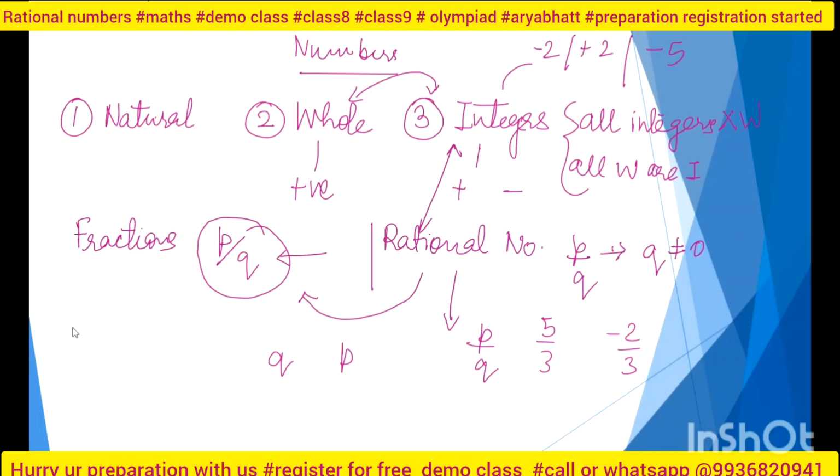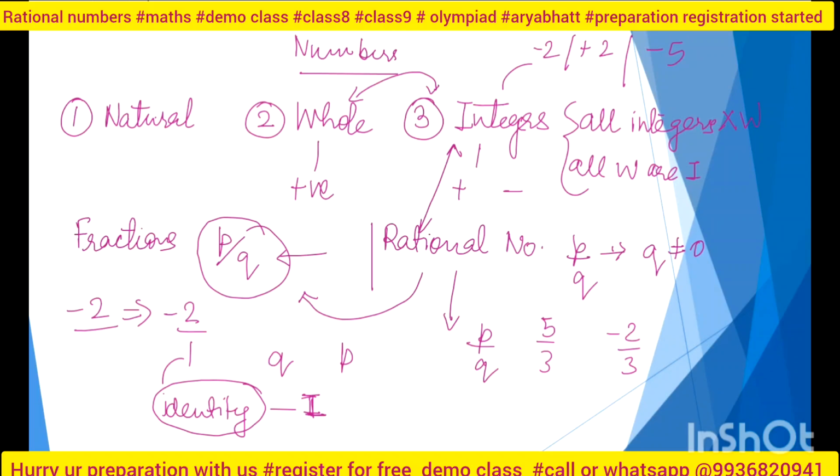The similarity between integers and rational numbers is that rational numbers also include integers in that format. I can express the integer -2 as -2 by 1, where 1 is the identity. Okay, so this is the similarity between integers and rational numbers.